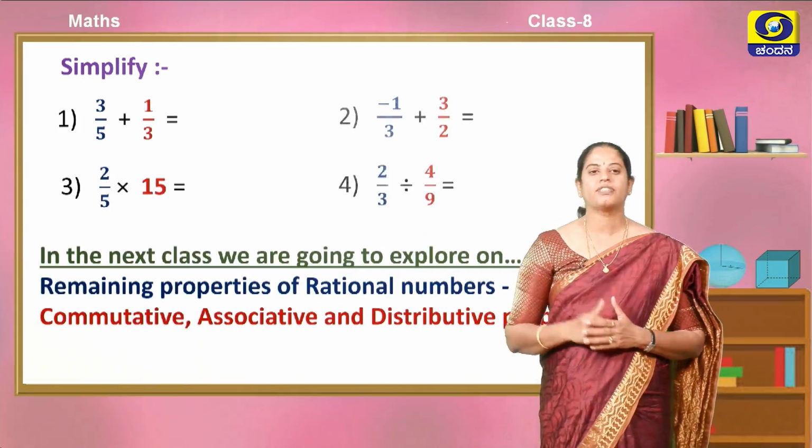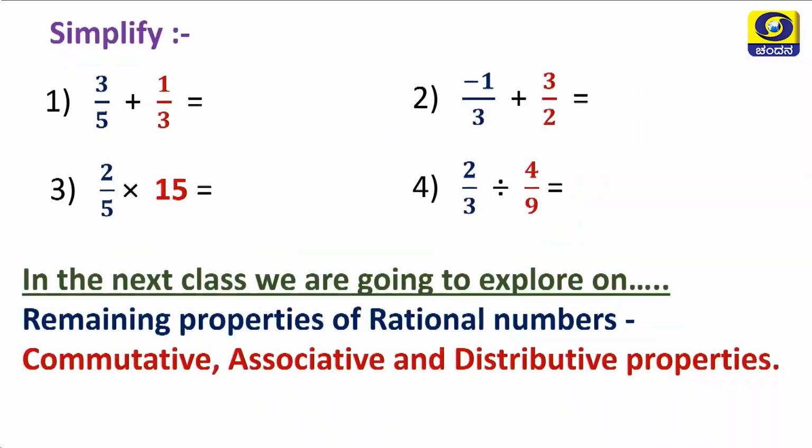In the next class, we are going to learn the remaining properties of rational numbers: commutative property, associative and distributive properties.